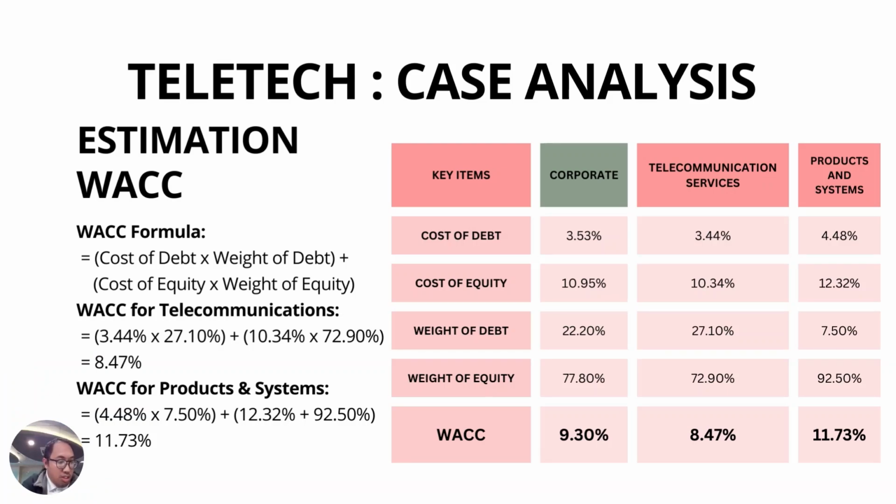Next, in order to achieve the objective of this case analysis, we have to estimate the WACC criteria. From Exhibit 1, the WACC given is 9.3% for the corporate one. So to complete the case exhibits, we estimate WACC for both segments by using debt and equity calculation. Telecommunication service WACC is 8.47%, and product and system segment shows WACC of 11.73%.